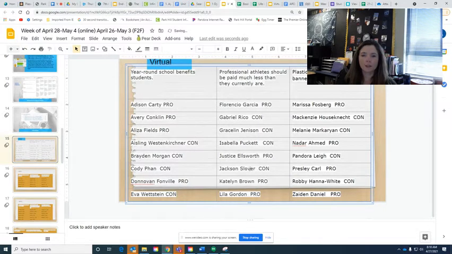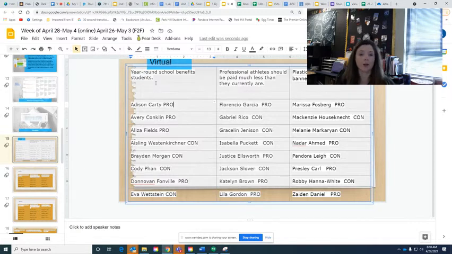These students have been doing "professional athletes are basically overpaid." These students have been doing "plastic water bottles should be banned." So what needs to happen then is, for example, we've got Addison, Avery, Eliza, and Donovan doing the pro side. So they're going to be agreeing and using their information from the pro side of their organizer to write their claim.